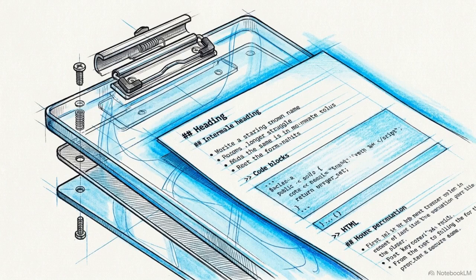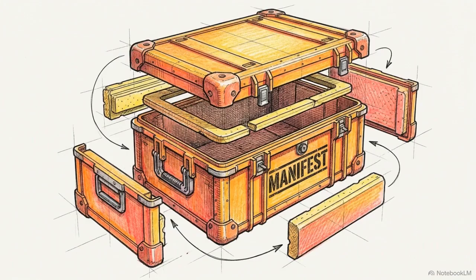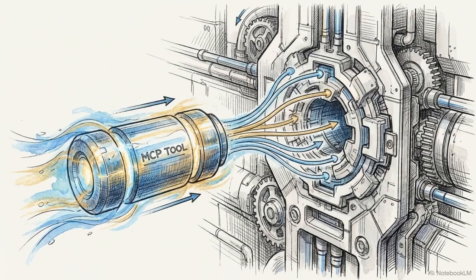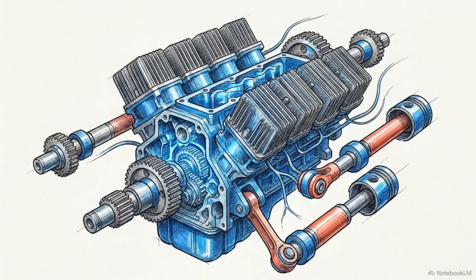A skill is a text format that shapes the model's approach. A plugin is simply a distribution manifest that bundles those instructions. Neither of these can execute code. To bridge the gap to physical execution, we introduce the third component, the MCP tool.